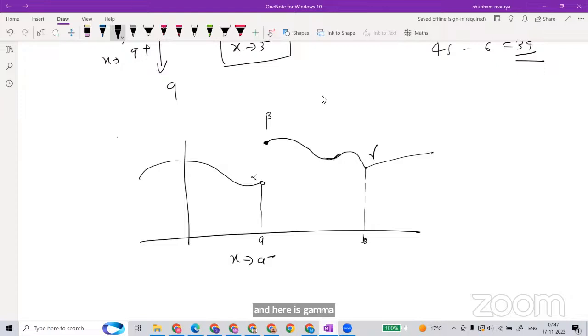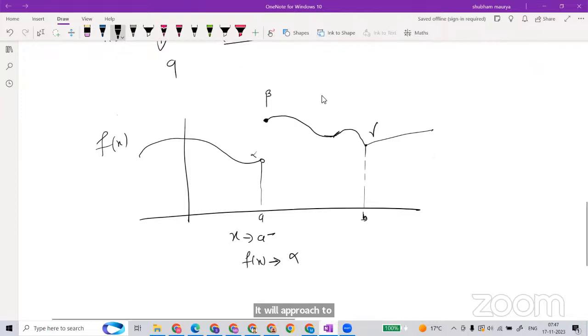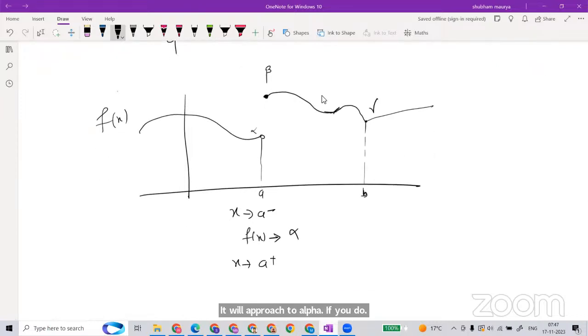So as we are approaching A, this function is f(x). f(x) approaches from the left. You can see, as we have just seen in the greatest integer function, it will approach alpha. If you do x going from the positive side, there is a jump here. Outputs start getting here, around this fixed number. From the right side, you are getting output very close to beta. So in that sense, this is the right limit, and in that case f(x) goes to beta.